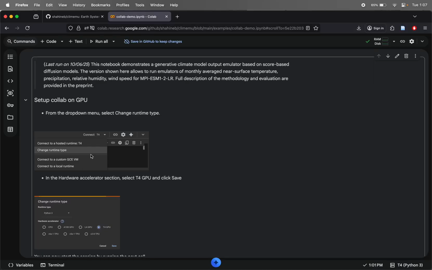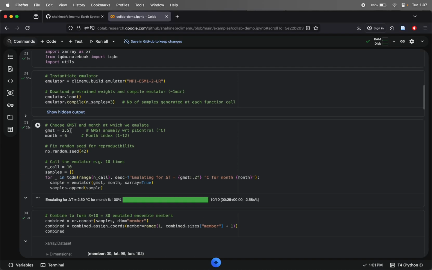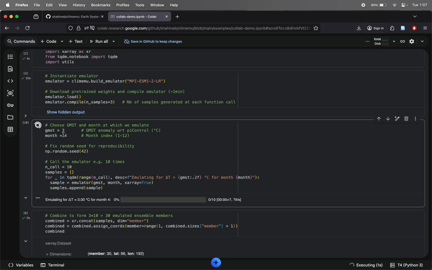I've preloaded some of this for the purpose of presentation, but say that I wanted to see what the climate may look like in the future at plus 3 degrees of warming, and say I want to do this in April, so I choose month 4. And that's all it takes. I am now running this generative AI method in the background, and as you can see, it's not instantaneous, but this takes seconds compared to the weeks or months of compute we would have needed to run full-course climate simulations.